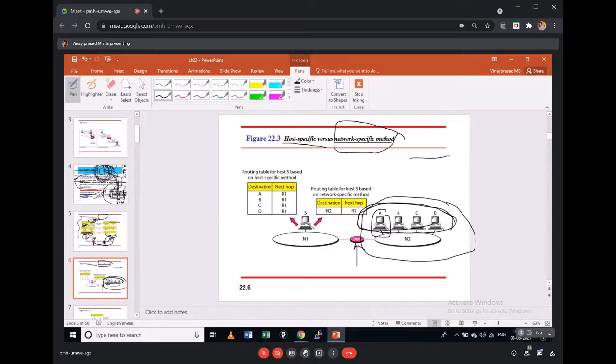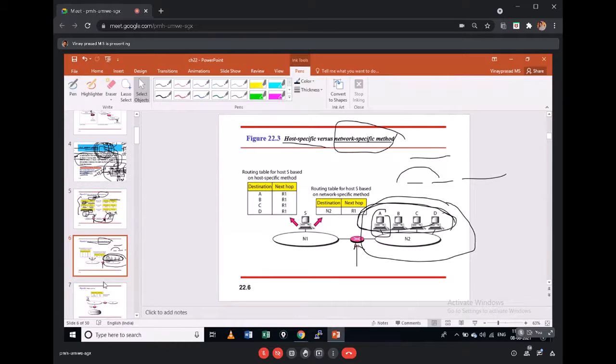So these two are the changes we made. What we use today is: we write the destination network address, their subnet mask, and the next stop address. This is our forwarding method: instead of route, next stop, and instead of host specific, network specific. If I ask you to explain the two forwarding techniques we use today, you should explain them by drawing diagrams and giving their differences. You have to write what host specific means and what next hop specific means.